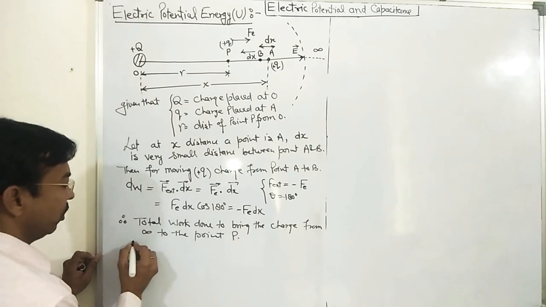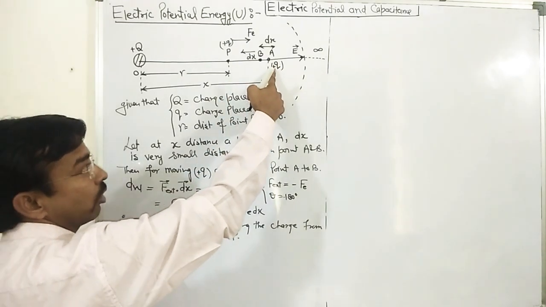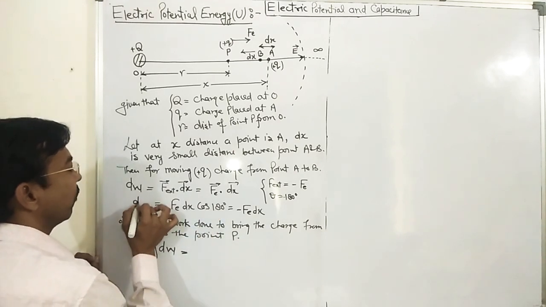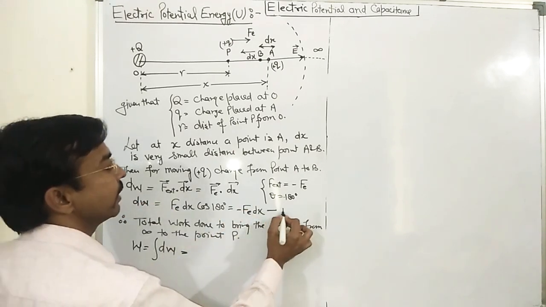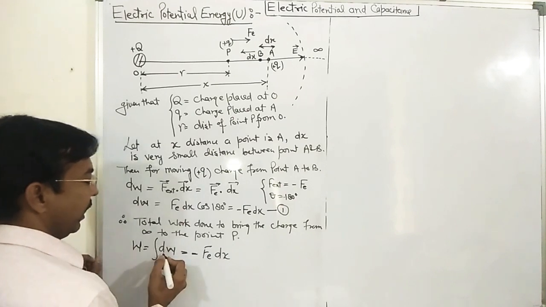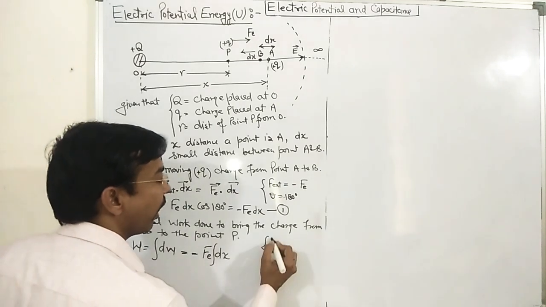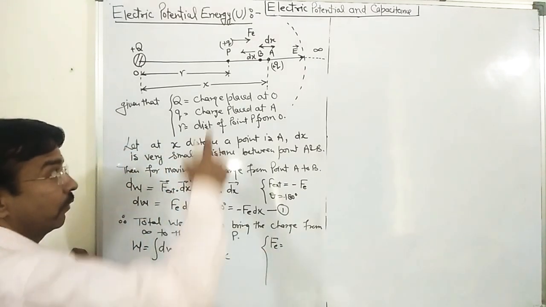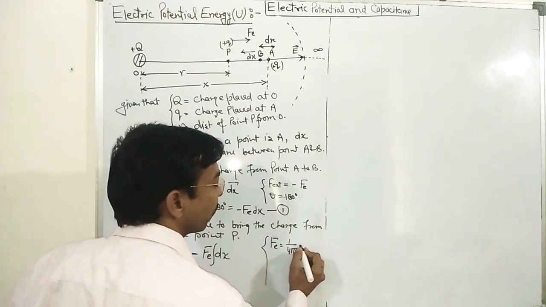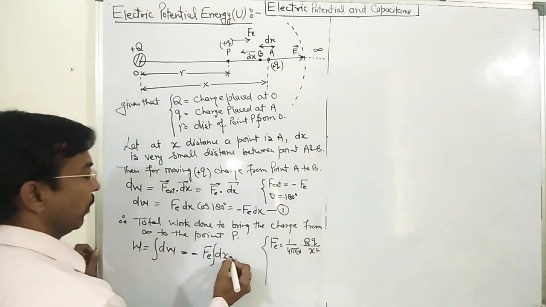So now I want to introduce W, which is the integration of the small work done as the charge is displaced from A to B. You know very well it is given by the formula dW equals this. You can call it equation number one. So it becomes minus Fe dx, and you integrate it. The value of the electrostatic force at that point is given as 1 upon 4 pi epsilon naught, capital Q small q, divided by x square.